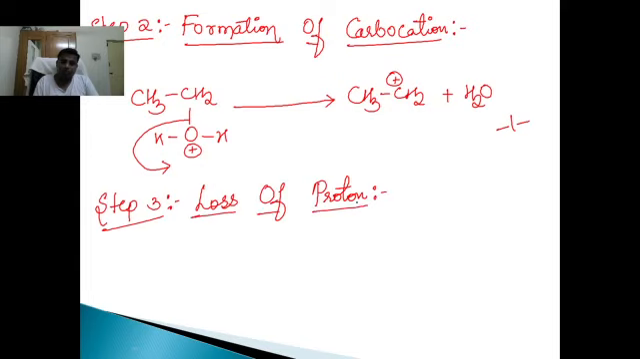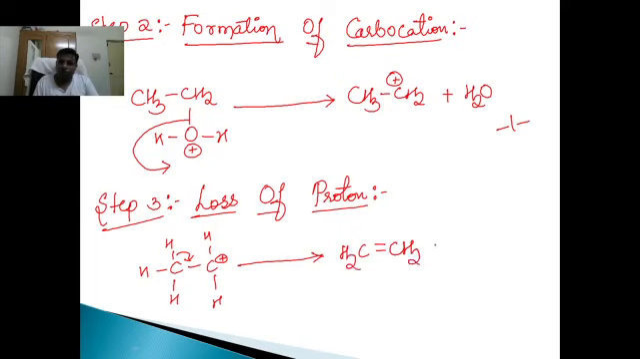Loss of proton. Take this carbocation, CH3CH2+. This bond will be shifted here and a proton will be lost. That results in the final formation of ethene, CH2=CH2, plus H+. Concentrated sulfuric acid acts as a dehydrating agent as well as a catalyst.